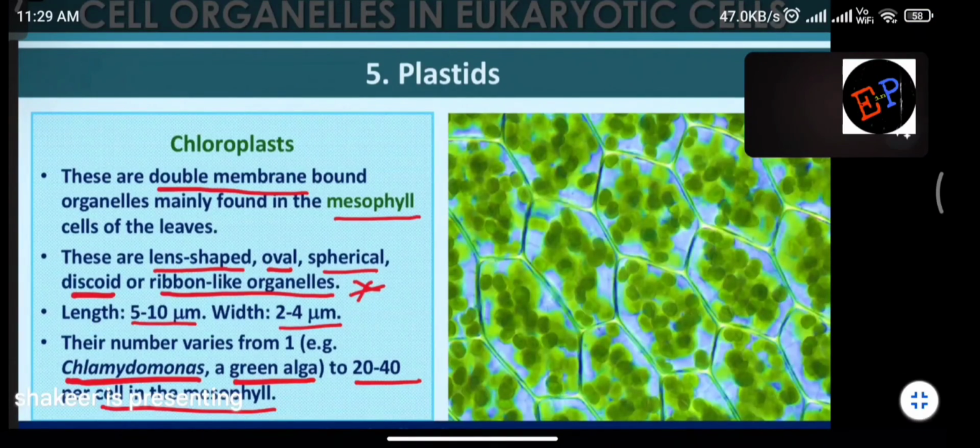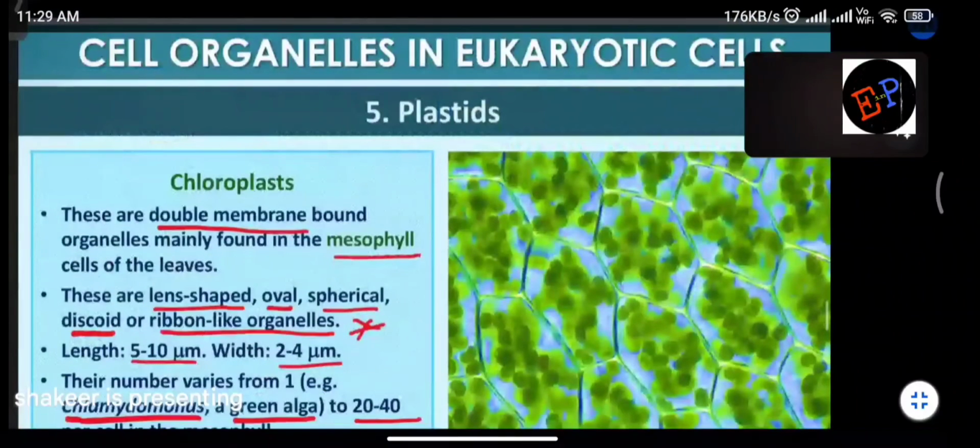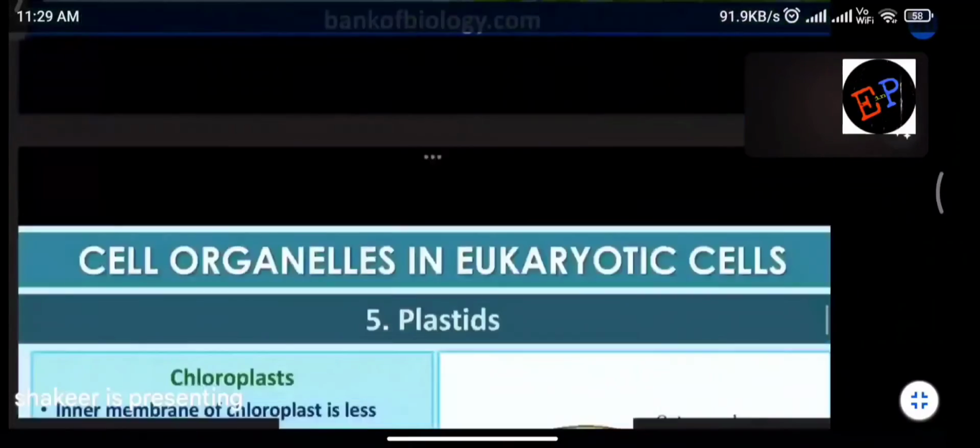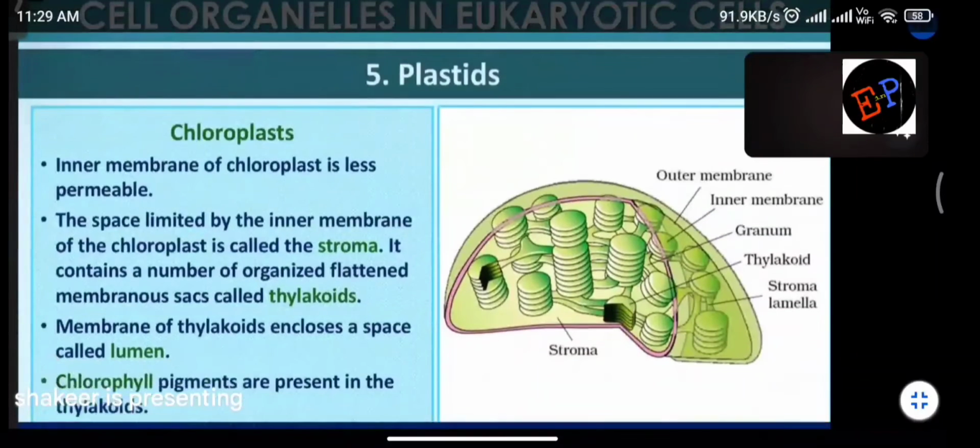Fine. And this is the arrangement of the chloroplasts. You are able to see the chloroplasts inside the cells. That is how they will be arranged. They are responsible for trapping light energy. Okay. So the inner membrane of chloroplast is less permeable. This may be another bit which can be asked. Which membrane of chloroplast is not highly permeable? Inner membrane. Already we studied that.